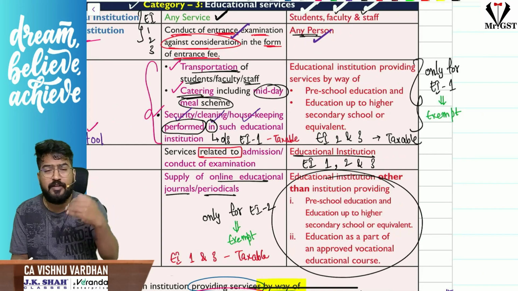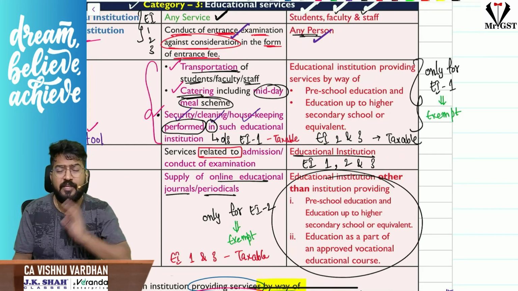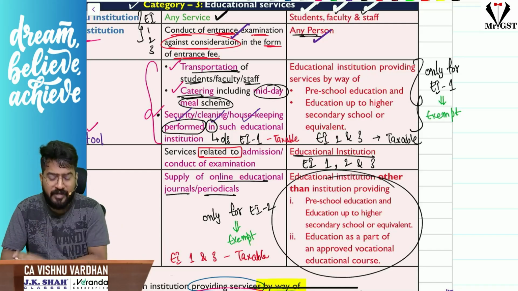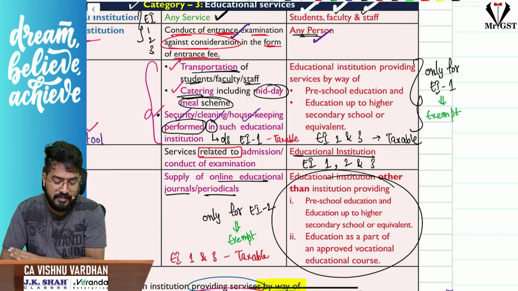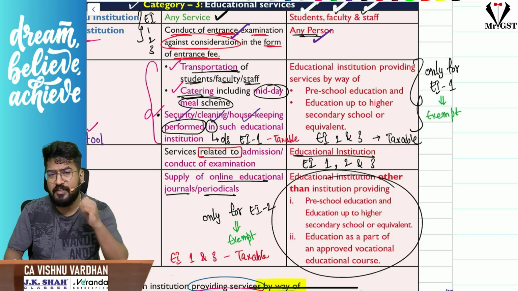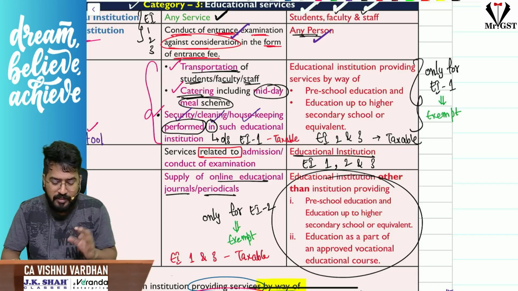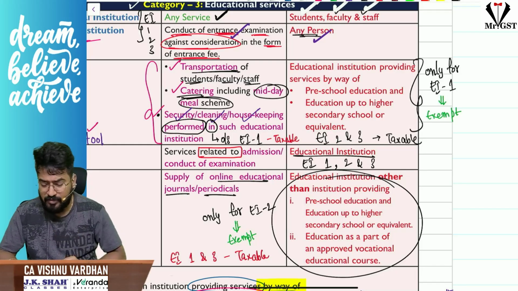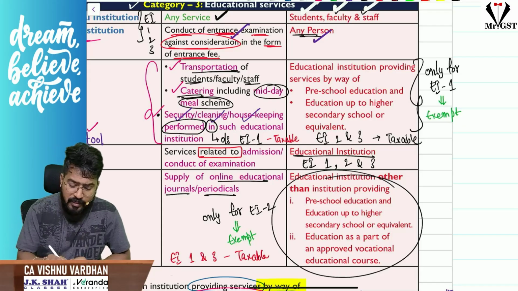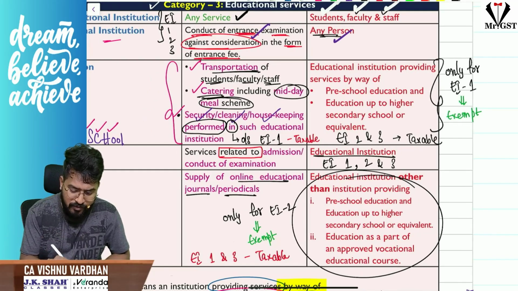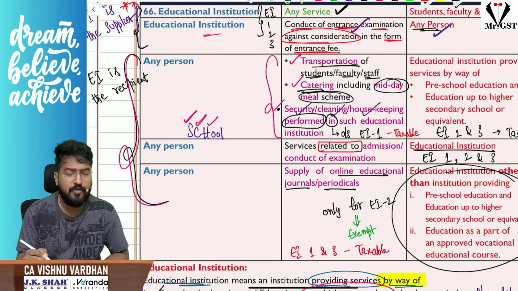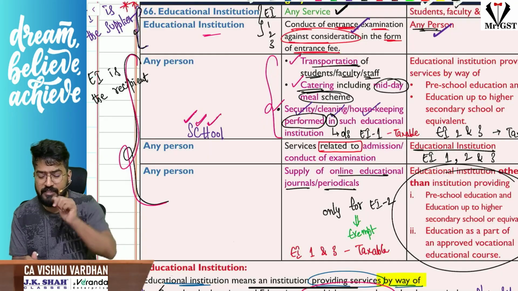If it is provided to EI2, that means UG, PG colleges, or ITI colleges, vocational educational courses, it is very much taxable. Please understand that. Transportation of students, faculty, staff is exempt under GST. Not only that, catering provided, including the midday meal scheme program, is also exempt. And remember the word SCHOOL spelling: S for security, C for cleaning, H for housekeeping. These should be provided in such educational institution.